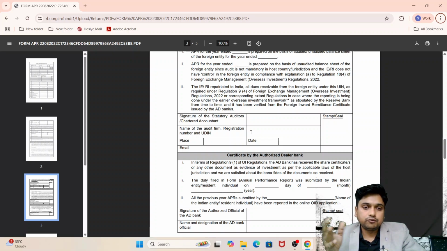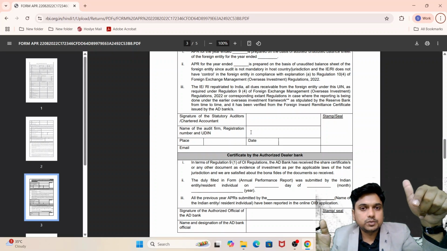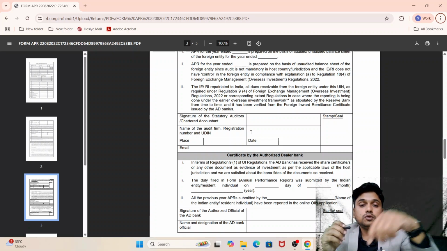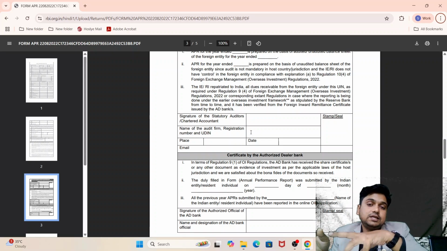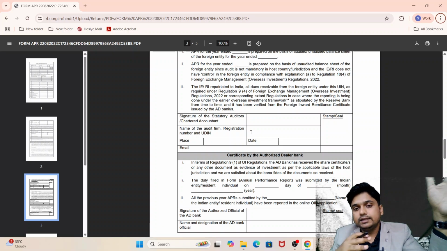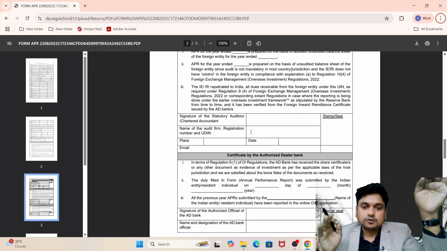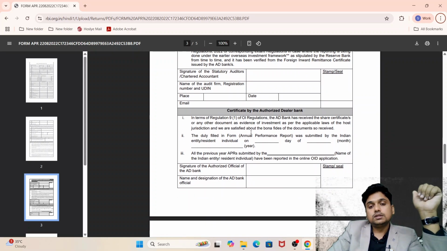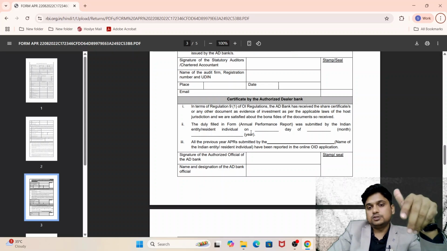If any certificate issued by a CA does not have the UDIN number, it means the certificate is not valid. So UDIN is compulsory, because the approving authority will check the UDIN to see which CA issued the certificate. With the help of UDIN, they can easily get the details of the chartered accountant who certified it. Now the next part is the certificate by the authorized dealer bank.